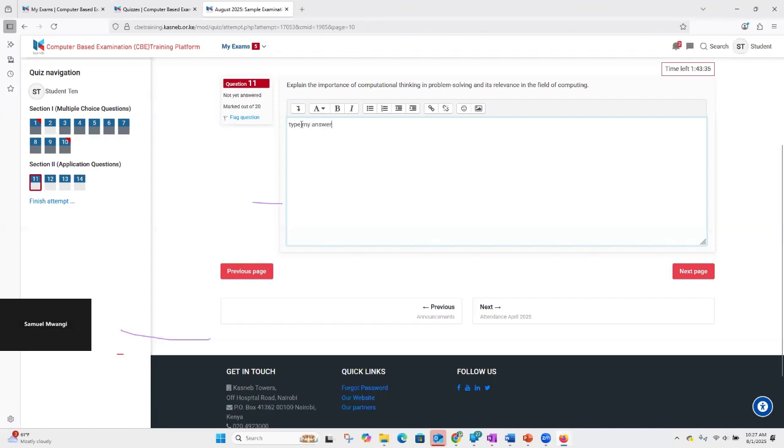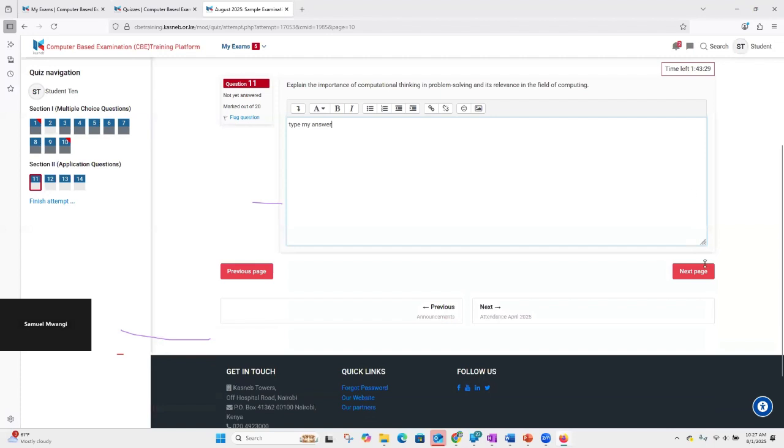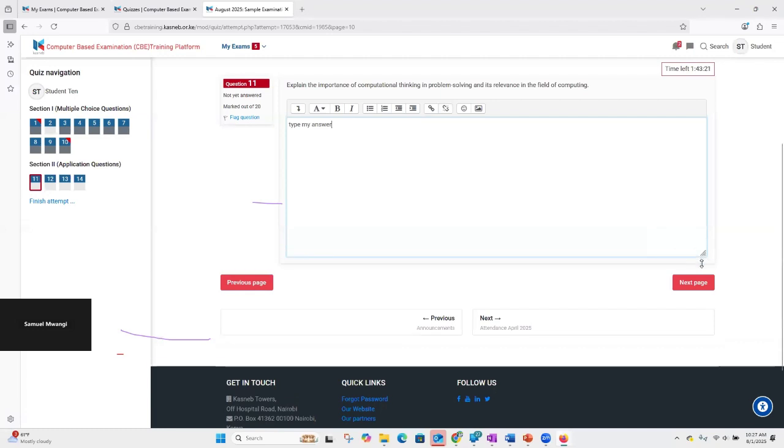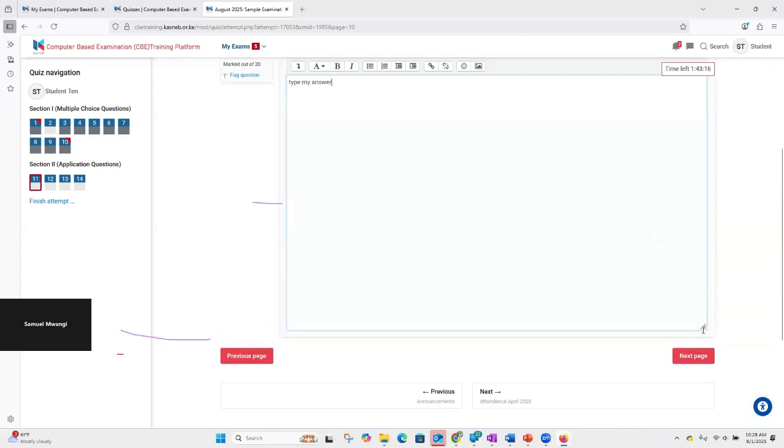I'm sure you can see the space looks a bit limiting, but as you type, it keeps on expanding downwards. So this does not mean that after you type one paragraph, you say, I'm not able to continue because the space is limited. No, this space will keep on expanding until you exhaust all that you need to type. Typing is as simple as you can see me do.